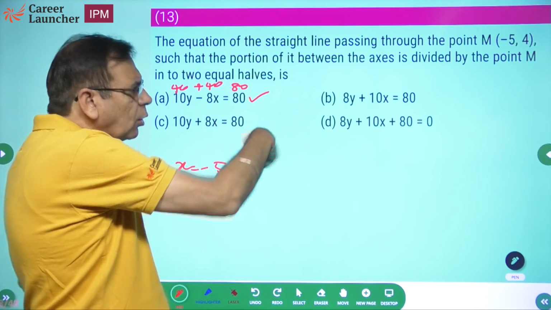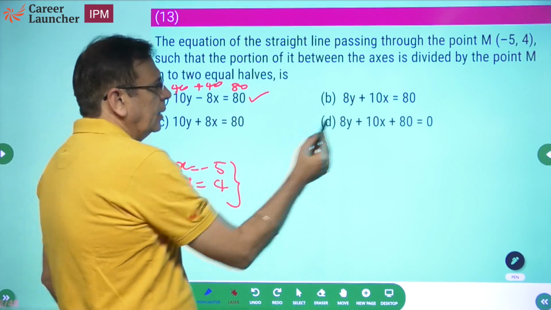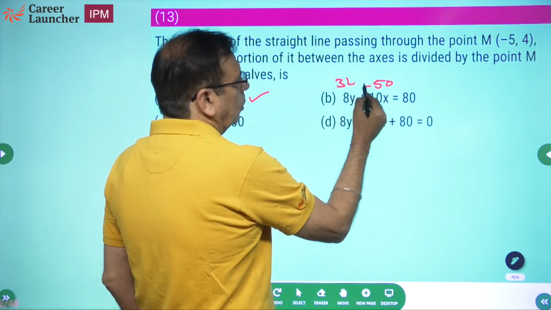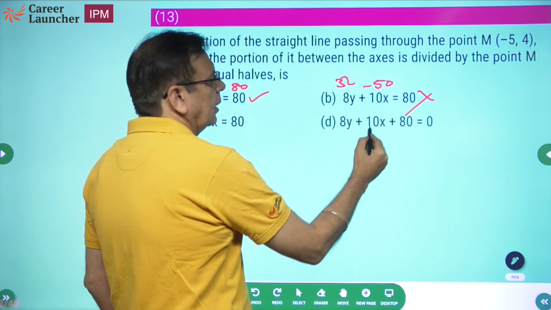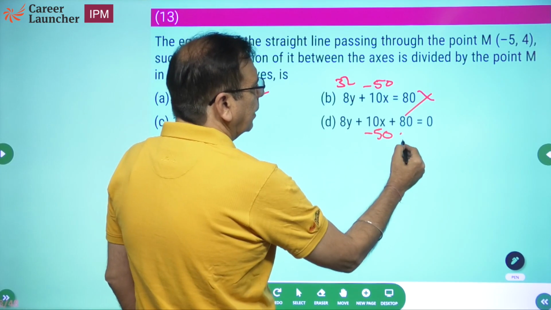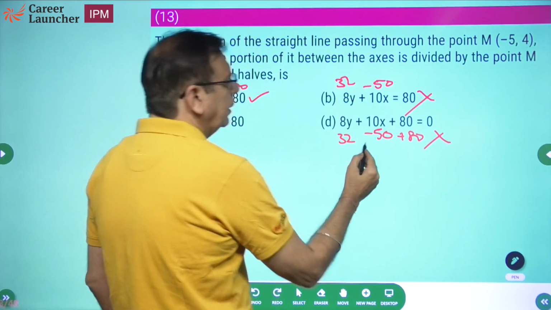So what we'll do is check all the choices. Then only one choice remains, and that's the answer. This becomes -50. 8 into 4 is 32. 32 minus 50 is not 80. This is also incorrect.